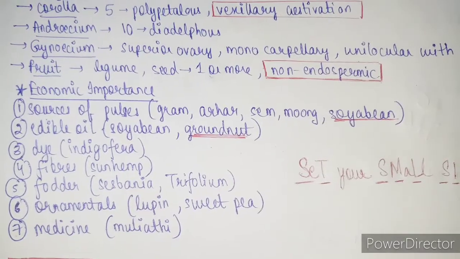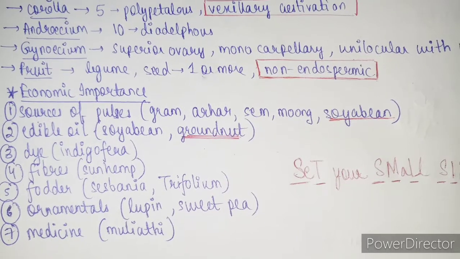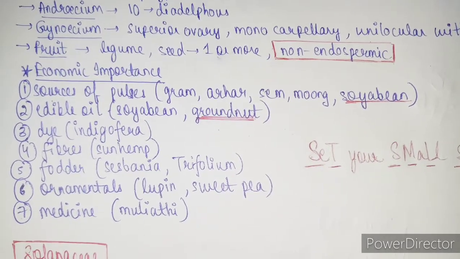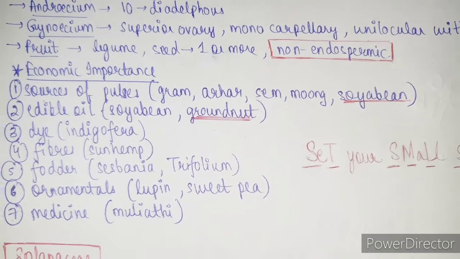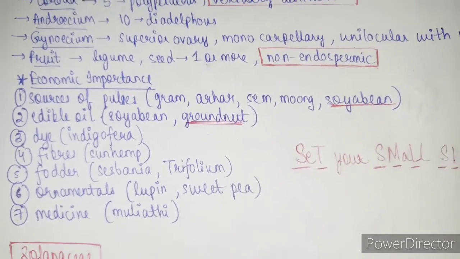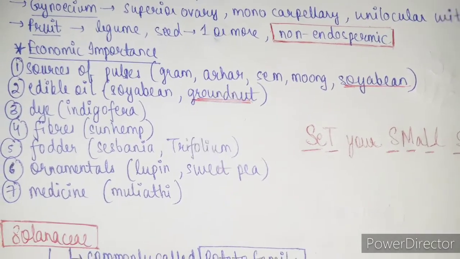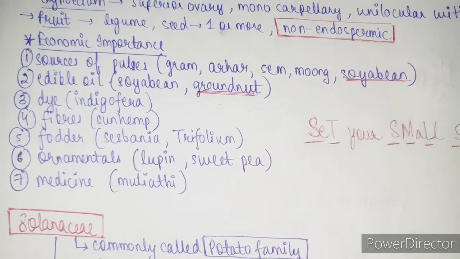Okay. The rest which are left are gram, arhar, same and moong. Generally these are all the pulses which are found in the household also. So you just have to understand that these all dals or pulses are of Fabaceae family. Okay. Then next we'll study Solanaceae.